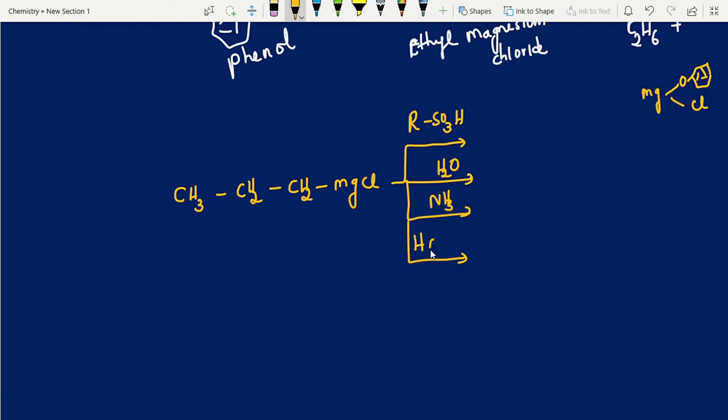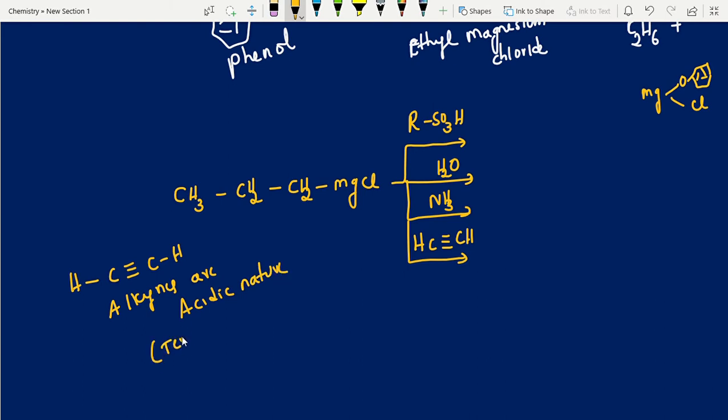Next acetylene, sp hybridized carbon. Look into this. In hydrocarbons, alkanes, alkenes, alkynes, which is more acidic? Alkynes are acidic in nature. The better word is terminal alkynes.